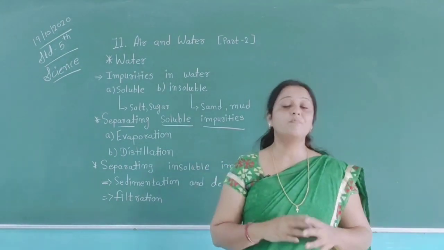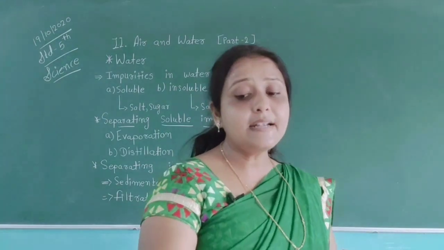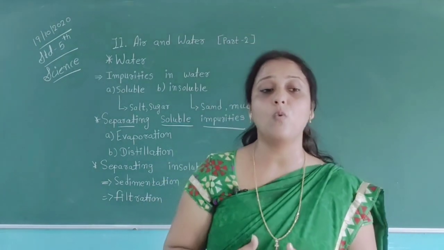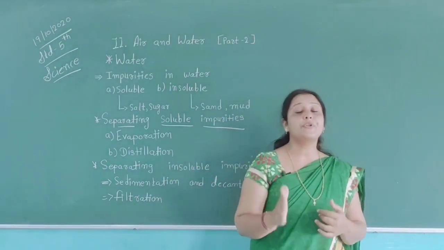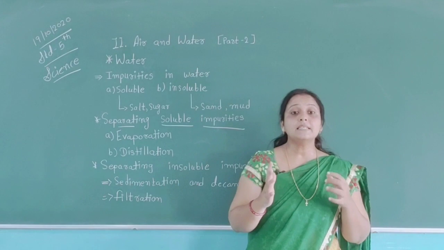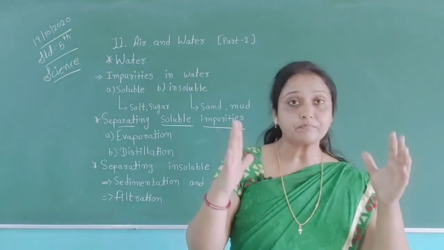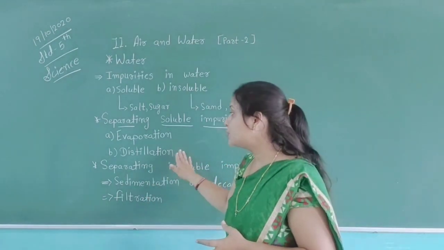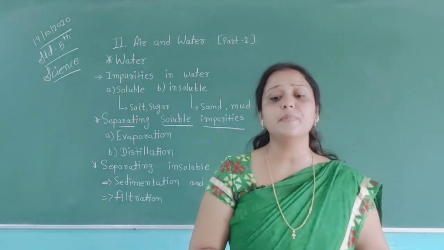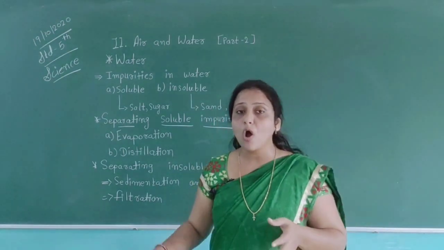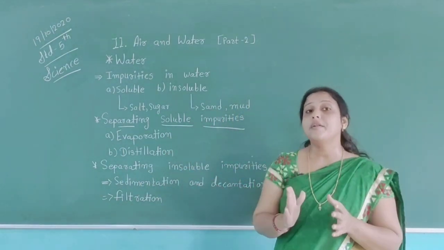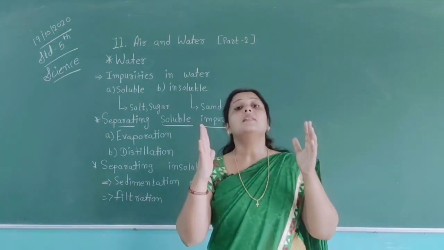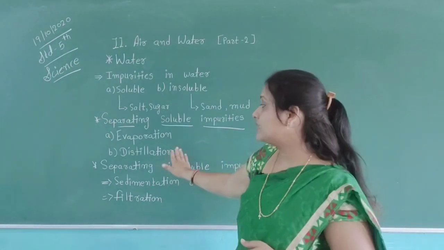Then the distillation method. Distillation is our second type of method. Using this method, we can also purify our water. Distillation is another water purification process. It is carried out in a special flask with some things useful for this method. In your textbook, on page number 98, the description of this method is given.